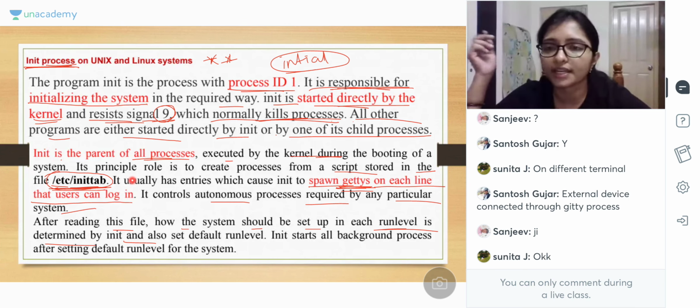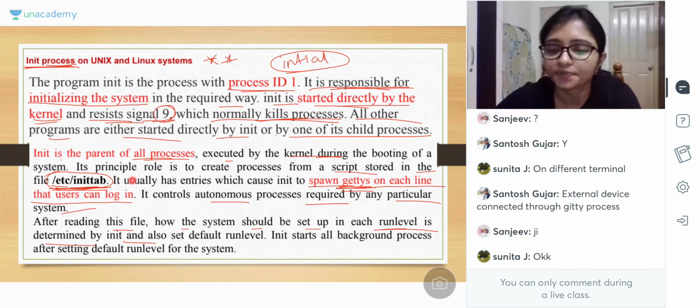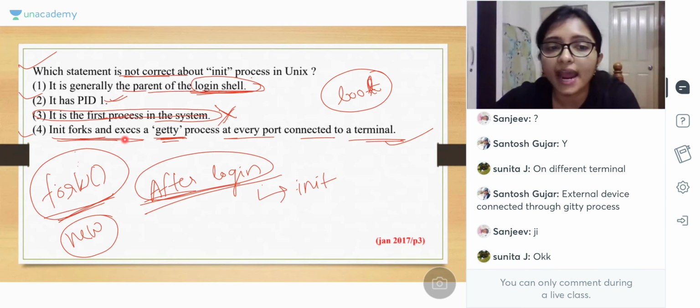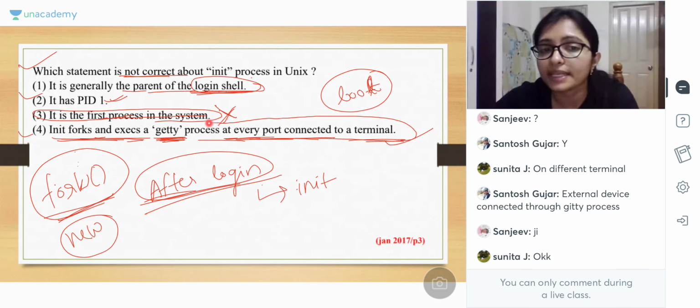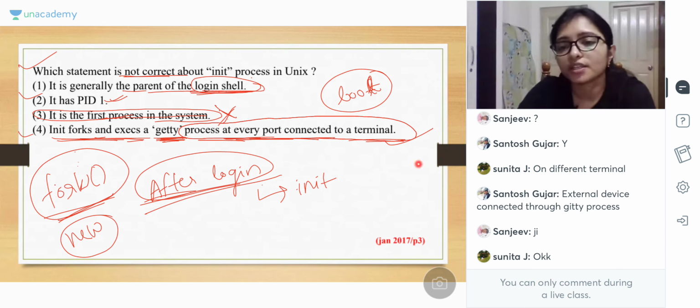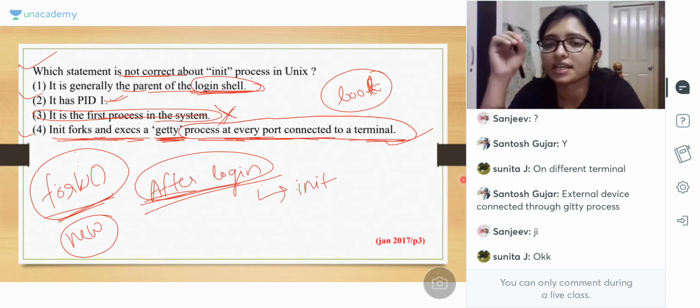Then the first process will be created for the logged in user. Got it? That's why it is telling that init forks and execs a getty process at every port connected to a terminal. In a terminal, there are so many ports we are using. There are so many ports, so for every port there is some getty process.